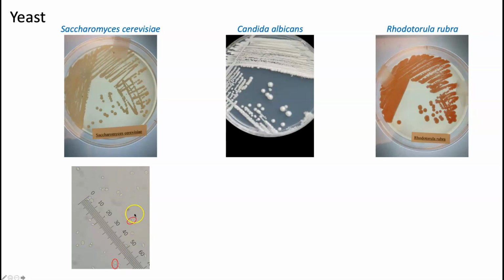And what's circled in red is the way that yeast reproduce. Do you know what that's referred to as? Budding. That's right, budding. That's one of the characteristics of yeast. They bud out. Okay, the next one is going to be Candida albicans.